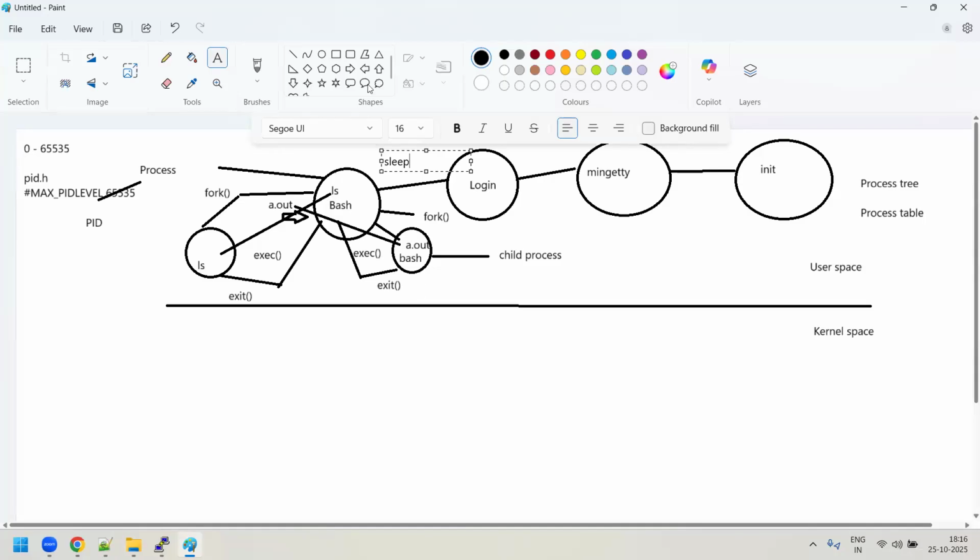So with the help of the exec system call, it loads the program into the main memory of the child process. And once the child process is given a task, it will happily run that program. And once it's completed,